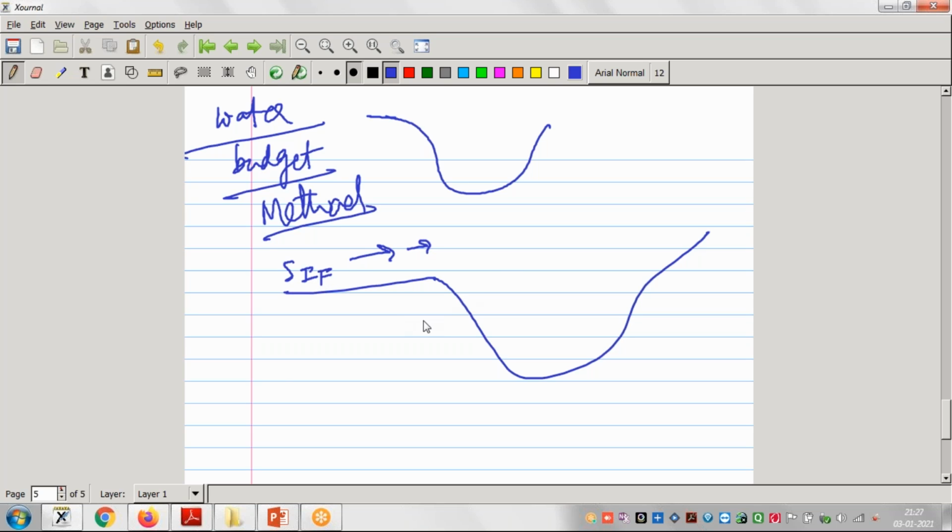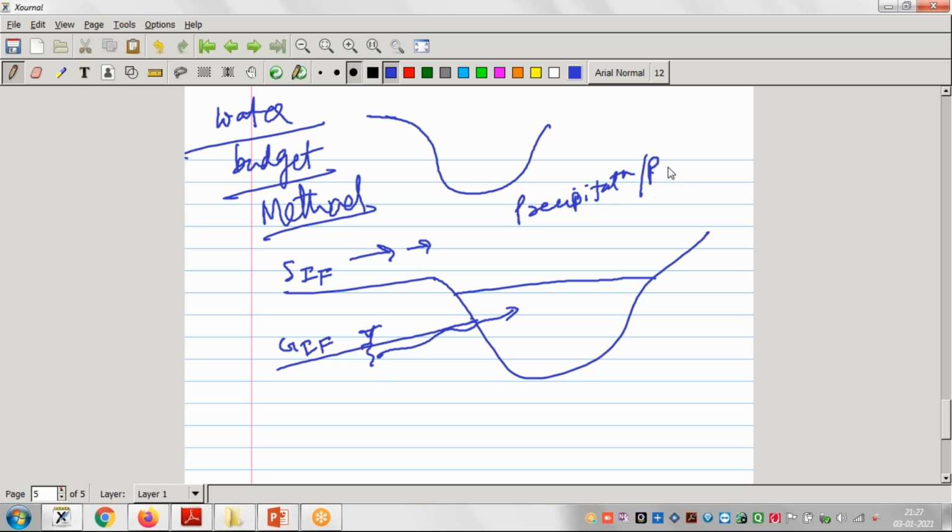Then some quantity of water will come through the base flow or water table into the river. Some quantity of water is coming from the ground. That is called ground inflow, GIF. So these are the two sources where the water is coming from. Another is precipitation.